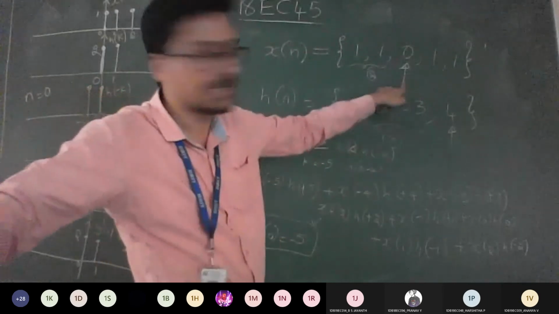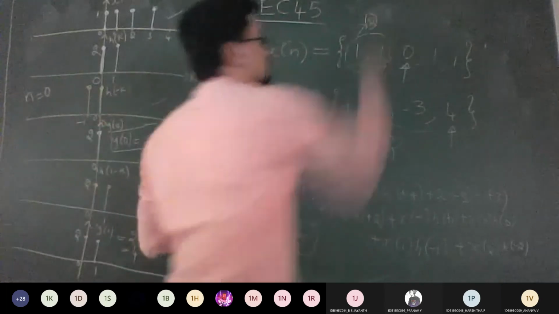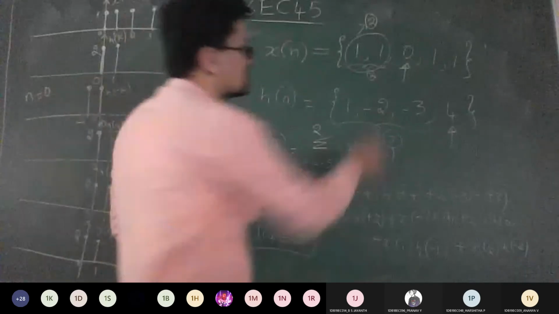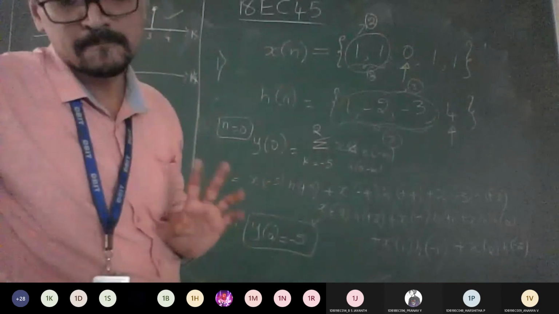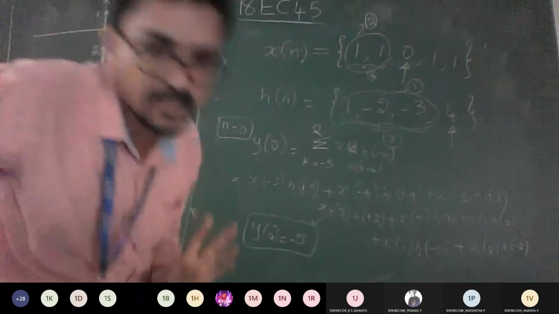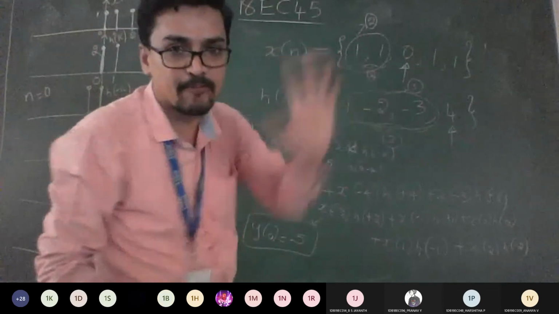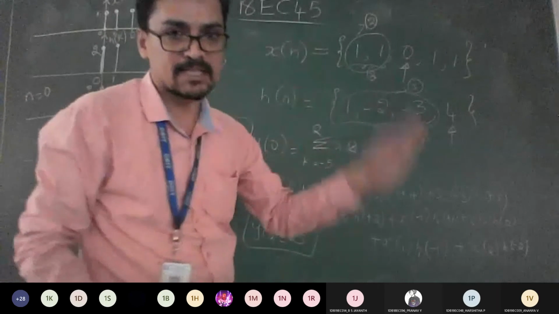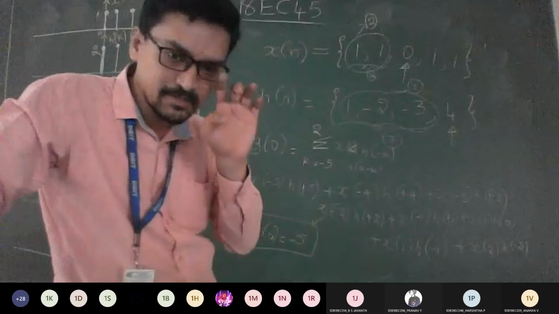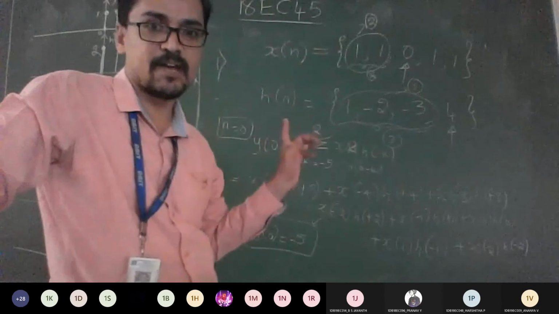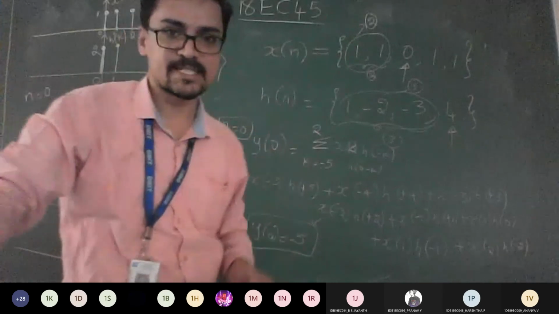Look, it is simple. For the x of n sequence, how many terms are there towards the left-hand side? That is 2. Similarly, how many terms are there towards the right? That is 3. Yes or no, guys? Yes, sir. So add these: 2 plus 3, 5. So after the 5th sample, the 6th sample itself is your origin. Understood? Am I clear? Yes, sir. That is the way you are supposed to mark the origin and sketch it. If you have doubts, we can discuss in the next class.